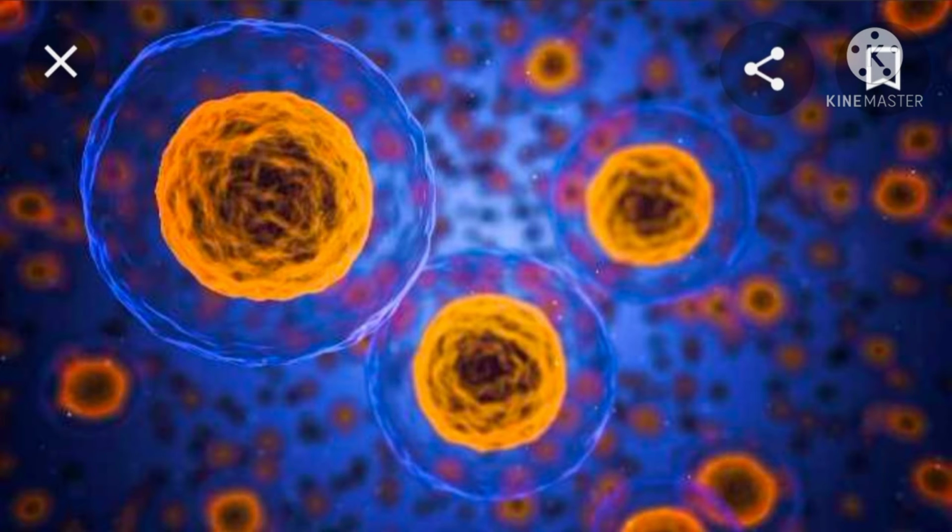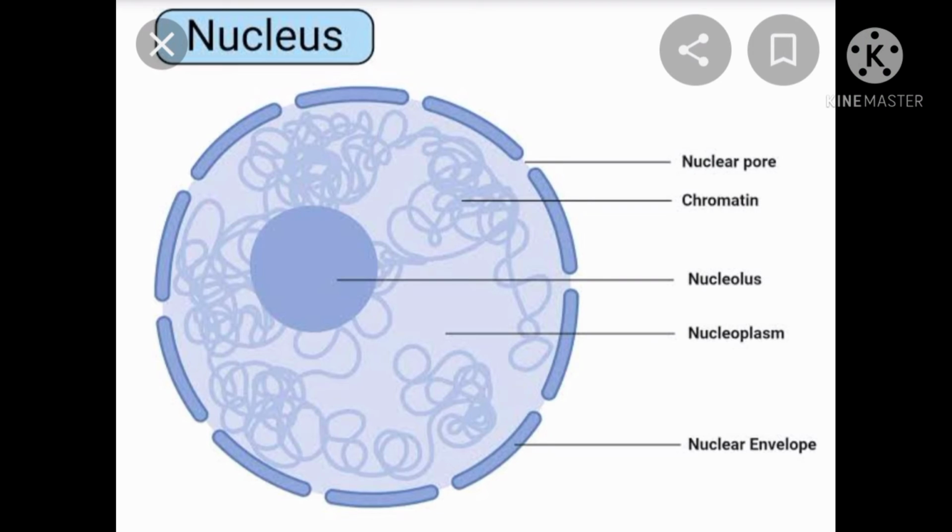Next we are talking about the Golgi apparatus. The Golgi apparatus processes what comes from the endoplasmic reticulum to transport out of the cell. What is the endoplasmic reticulum? The endoplasmic reticulum helps molecules to create the cell. It transports molecules inside or outside, helping the cell go inside and outside.